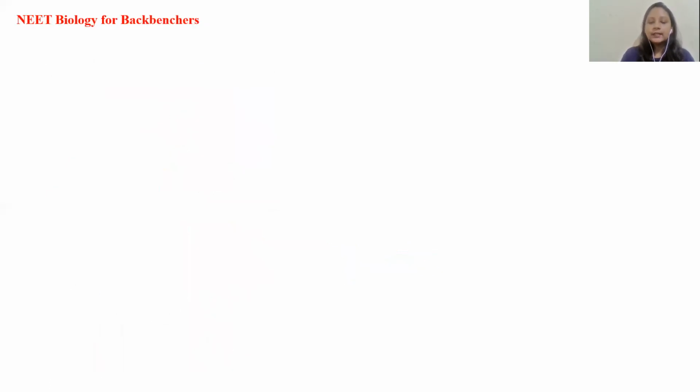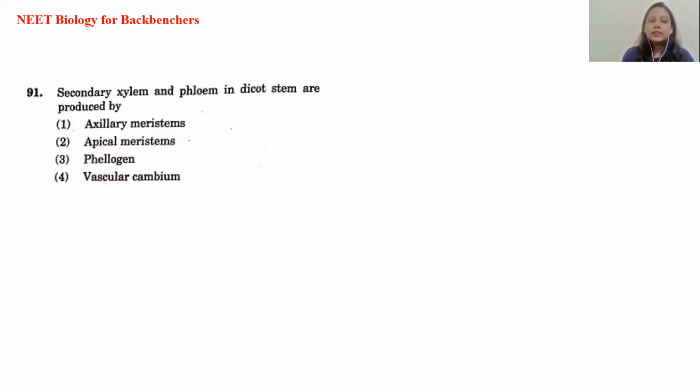Let's move ahead. The next question says that secondary xylem and phloem in a dicot stem are produced by axillary meristem, apical meristem, phellogen, and vascular cambium. Wherever there is a presence of the cambium, there is always secondary growth. And how does secondary growth take place? Secondary growth takes place with the help of the vascular cambium.